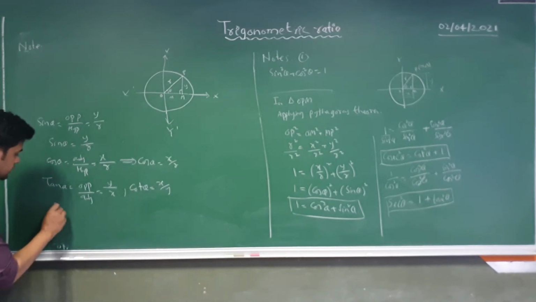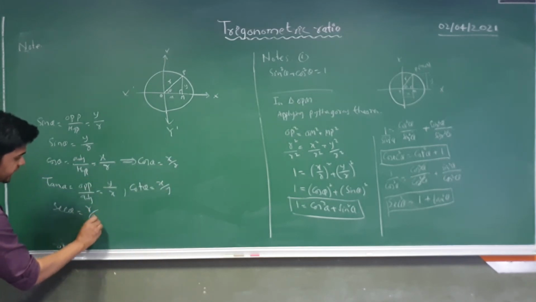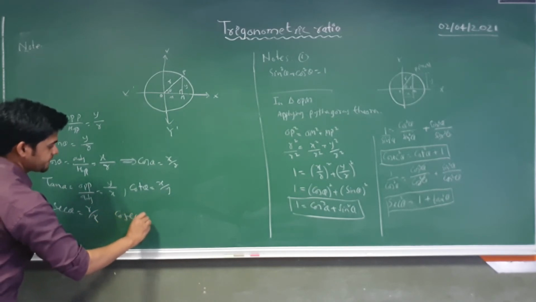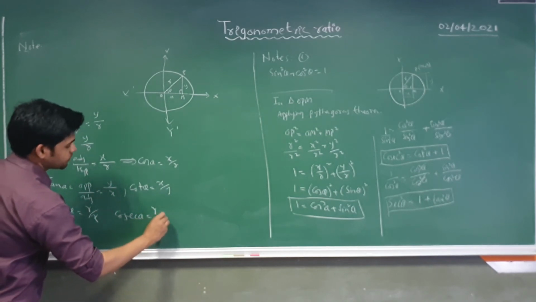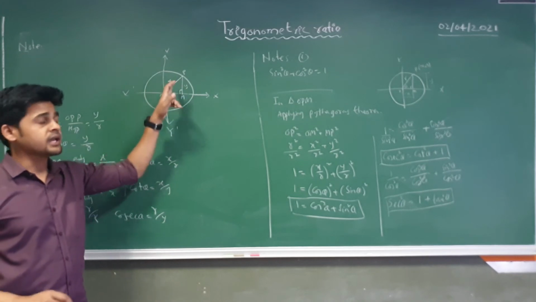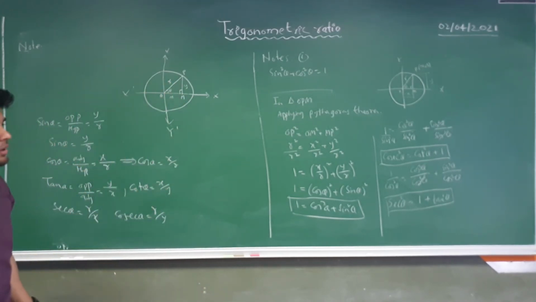Then sec, the reciprocal of cos theta, I can write as r by x. This will also be positive, and cosec, that is the reciprocal of sine, that means r by y. So here x and y are positive, so every trigonometric ratio will be positive.